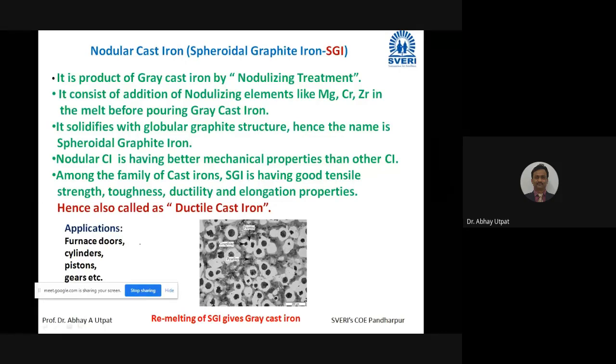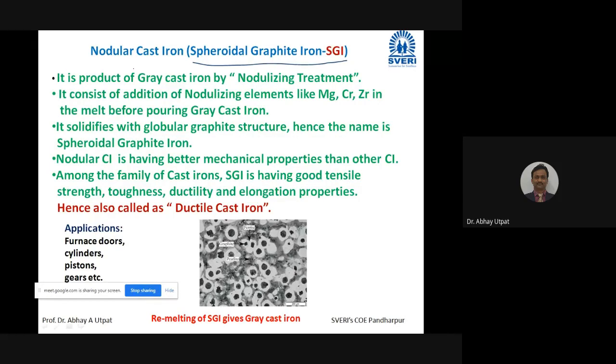Its short form is SGI. This spheroidal graphite iron is market name. So in market, people will not understand what is nodular cast iron, but people easily understand SGI. So you also hereafter remember this name as SGI. So we'll see what are the characteristics of it.